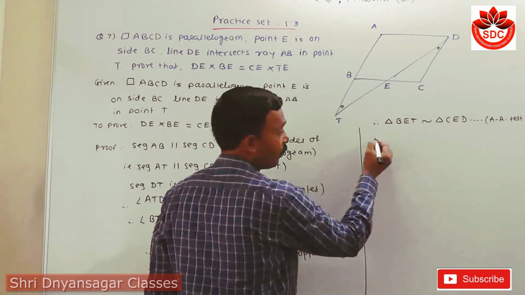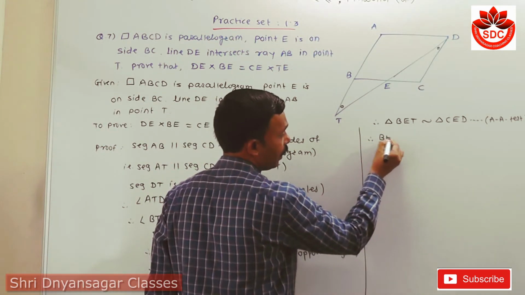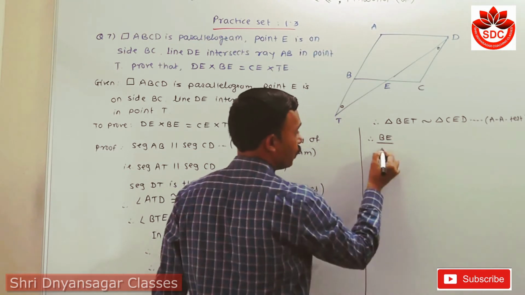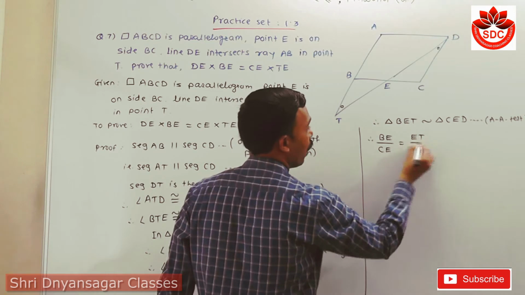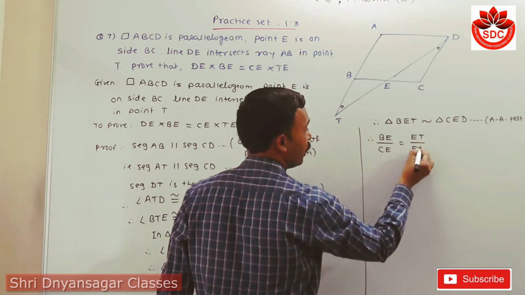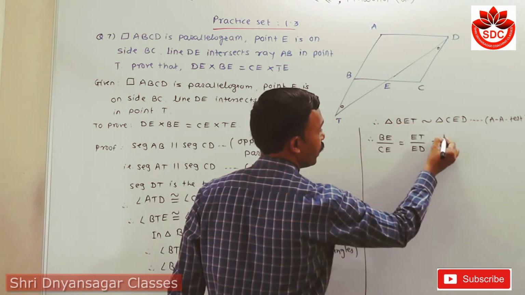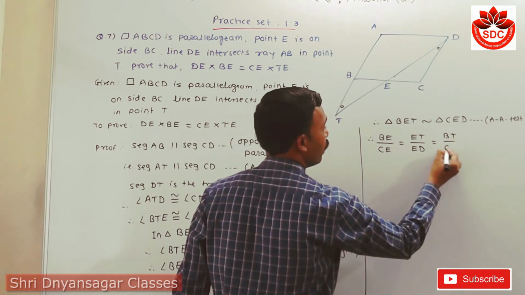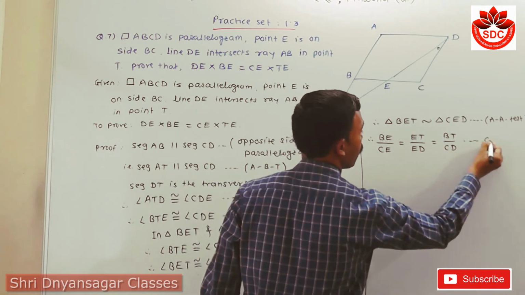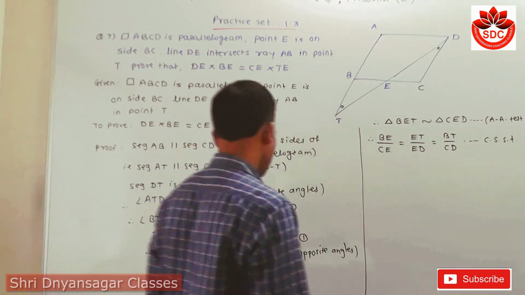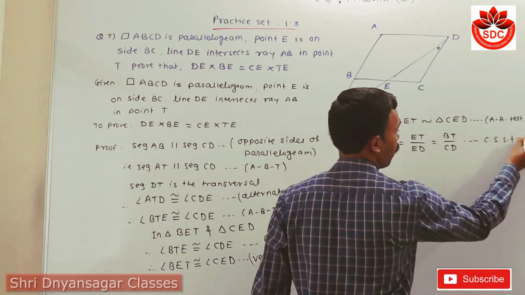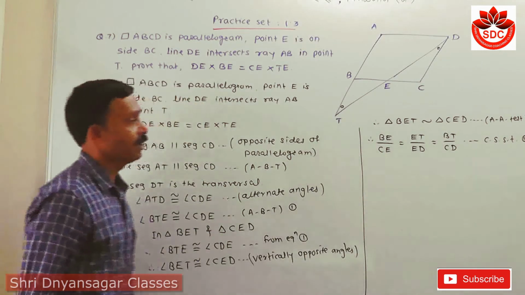Which sides? First BE upon CE is equal to ET upon ED, and first and third means BT upon CD. The reason is corresponding sides of similar triangles. Suppose that this is equation number 6.